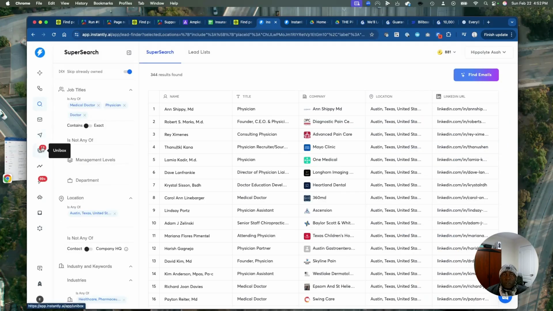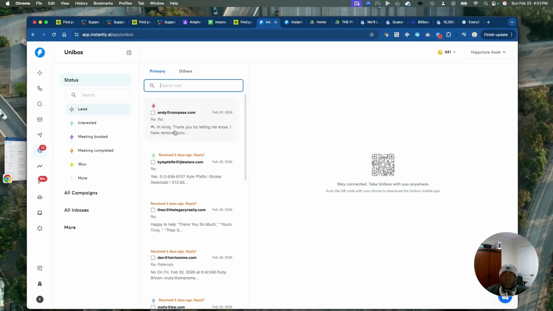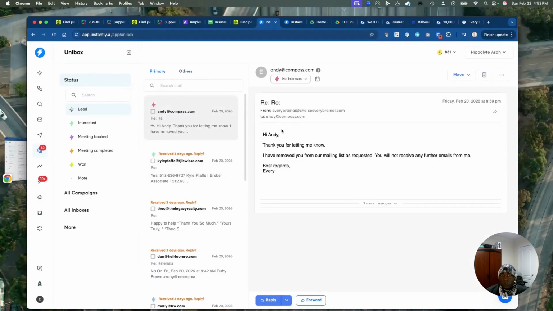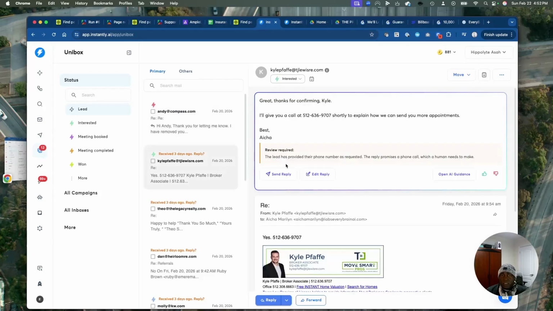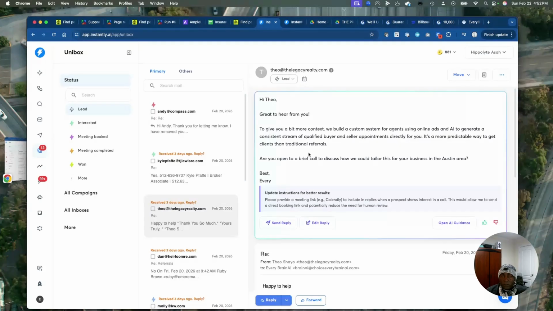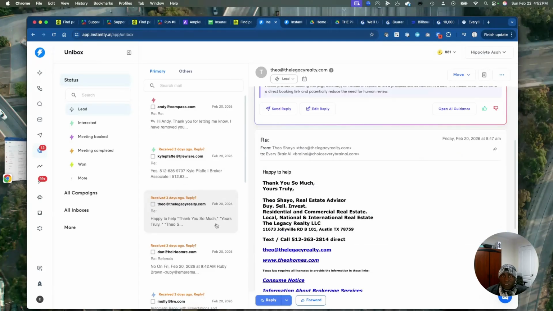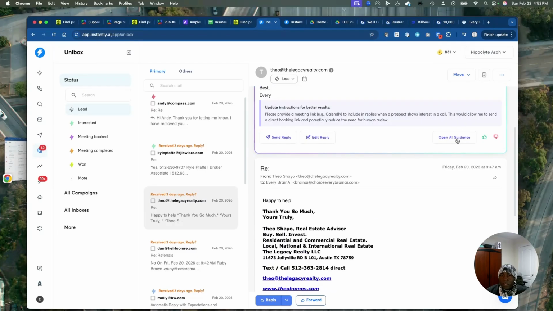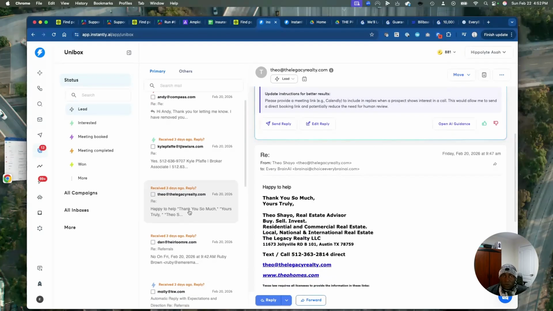Now, we equally incorporate artificial intelligence in our portfolio. For example, you see here, this person is not interested, this person is a warm lady, I will give you a call, and so on. Somebody is responding to our calls, and we'll work with the person to reach out to them. We see others like, oh, great to hear from you, and we work with them. We send a reply, we can edit the reply. We use OpenAI guidance to send them. It gives us an opportunity.